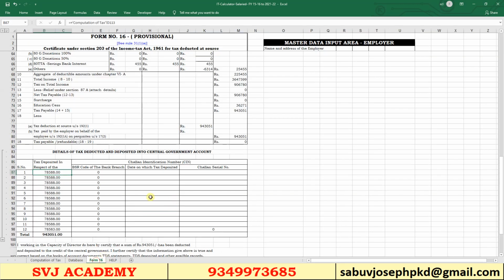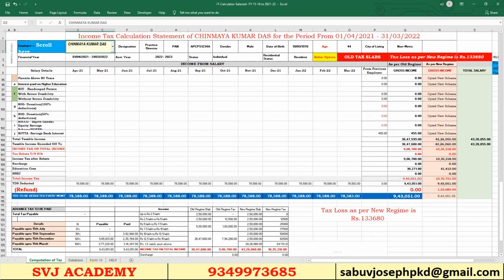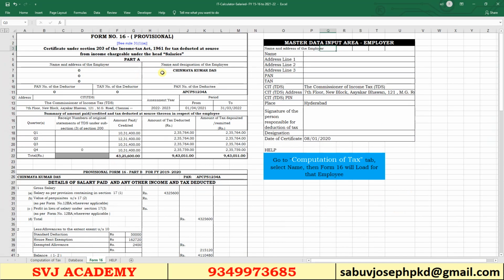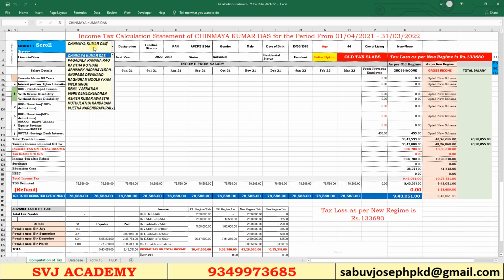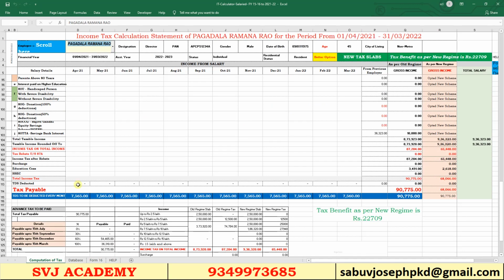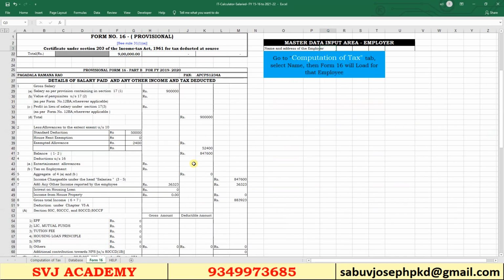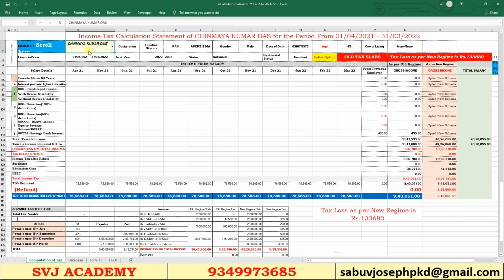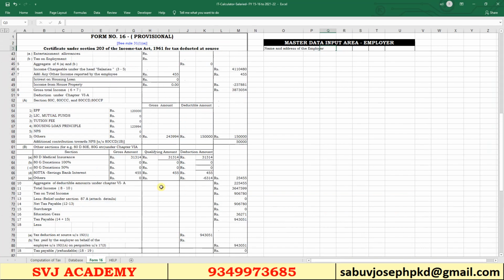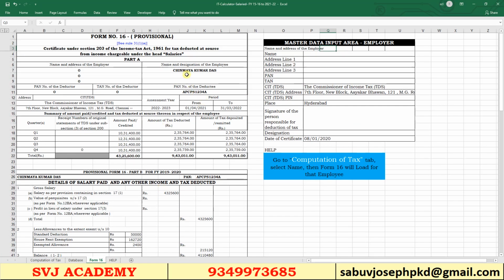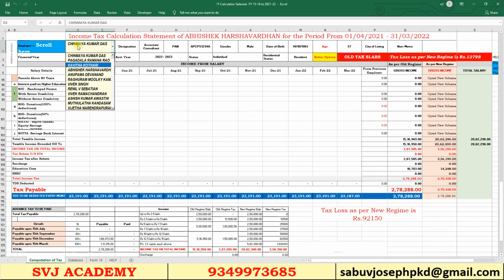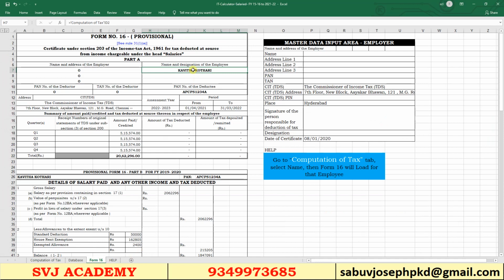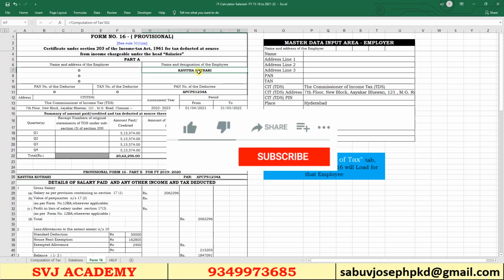Now come to Form 16 of that particular employee. This Form 16 will be automatically loaded as per the selection here. See, I selected the second one, that second employee's data will be loaded here. Whatever names we select here, that employee's Form 16 will be automatically loaded. Here Chinmaya Kumar Das is the name of the employee. And I am selecting Kavita Kothari. The Form 16 will be generated for Kavita Kothari.